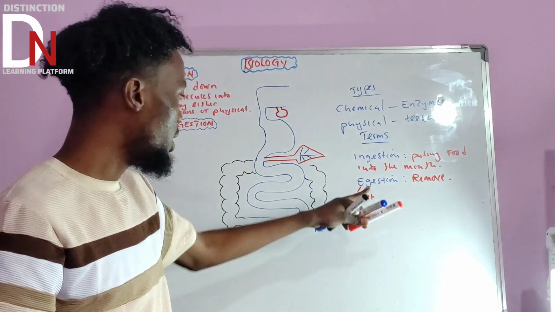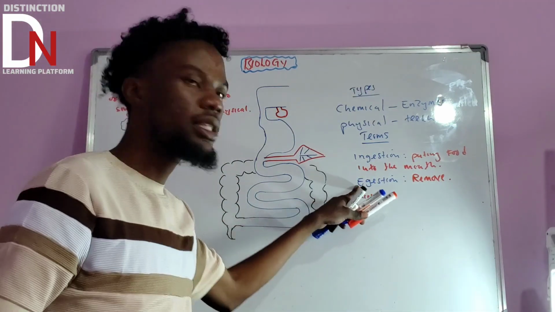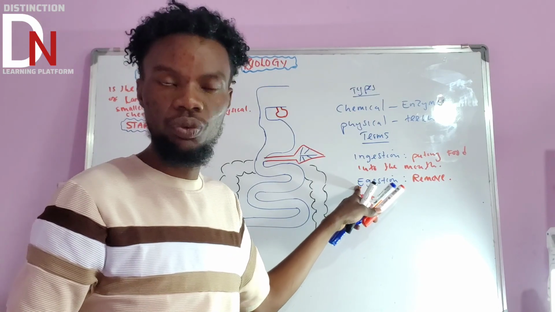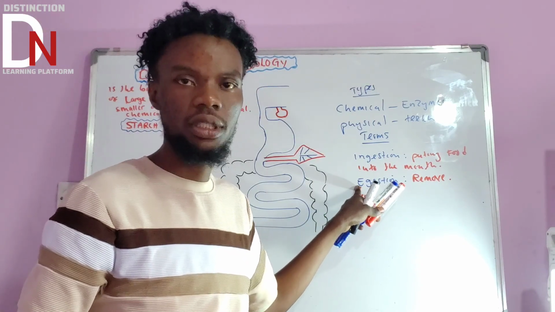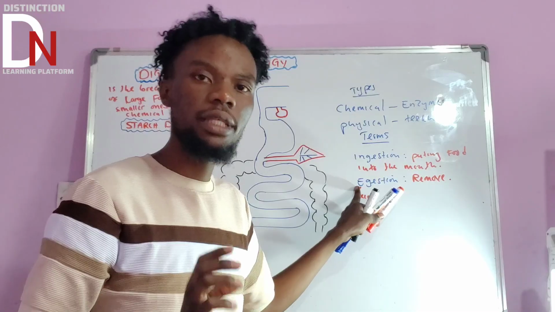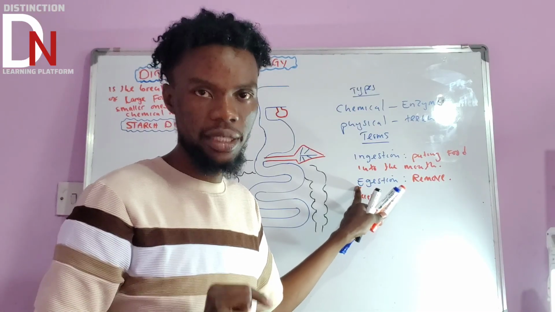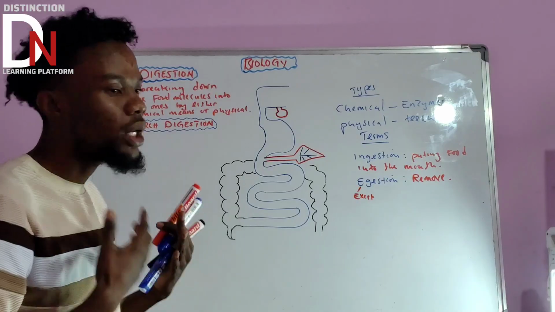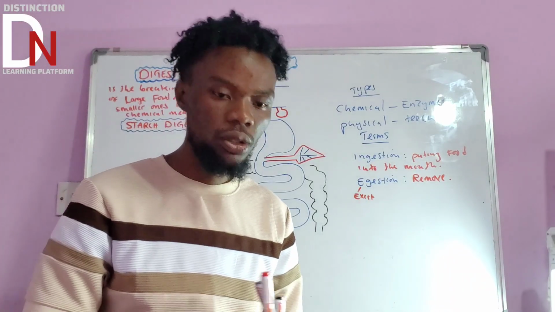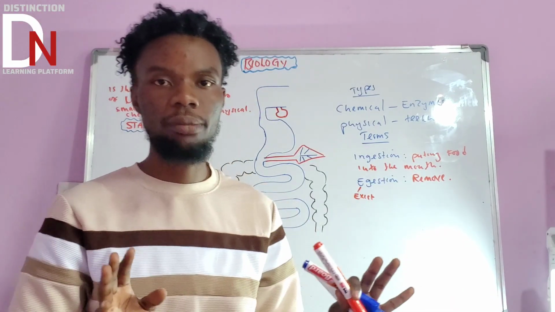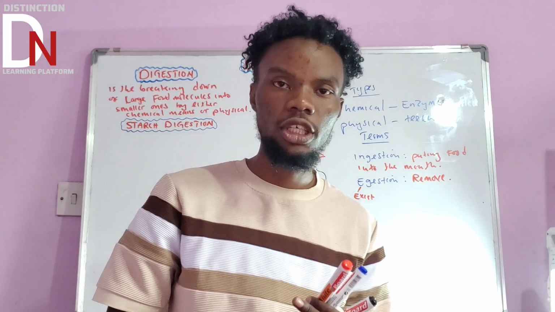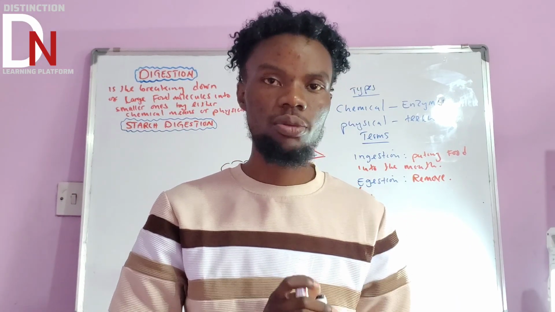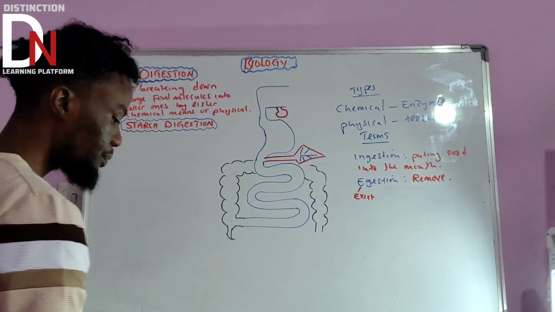And sometimes this egestion, the one starting with E, they can use with the word we call defecation. Okay, defecation and egestion mean the same. So these are the important terms that you need to understand if you are talking about digestion. In summary, what we've talked about is the definition of digestion and also the types of digestion. Okay, so now let us proceed to another important thing.